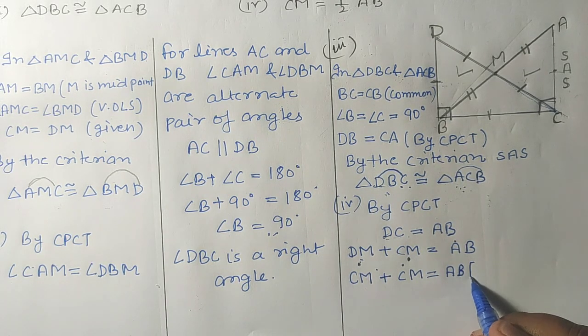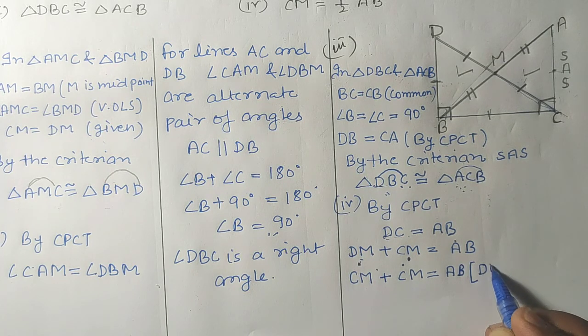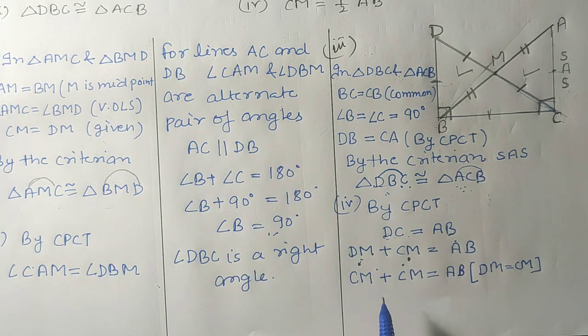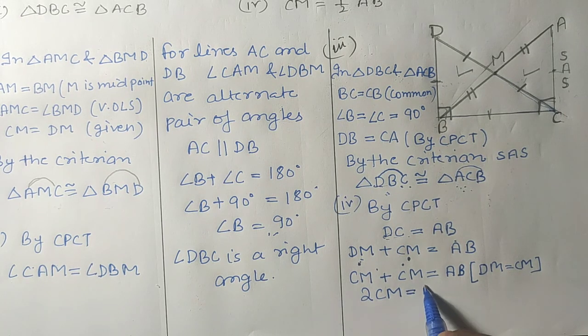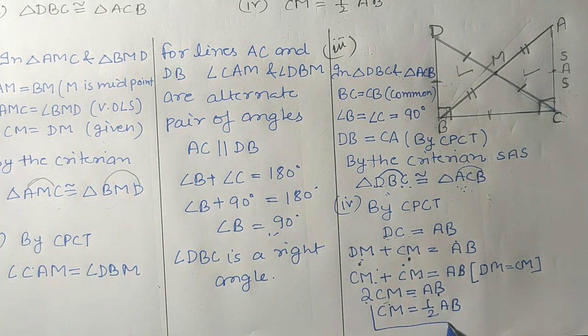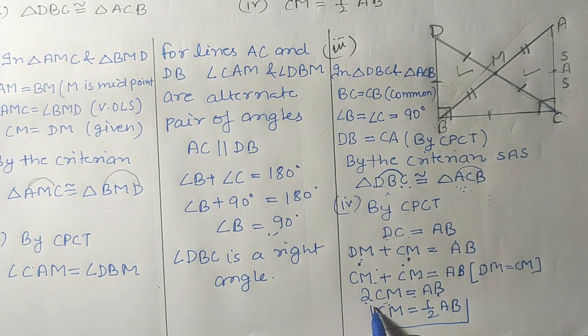Okay, how we have written? Because DM is equal to CM, so we have written that. Okay, now CM plus CM, students, it will be 2CM. 2CM is equal to AB. Now shift this 2 to the right hand side. So it will be CM is equal to half of AB. Okay, students. So this we have to prove. This was to prove in part 4.